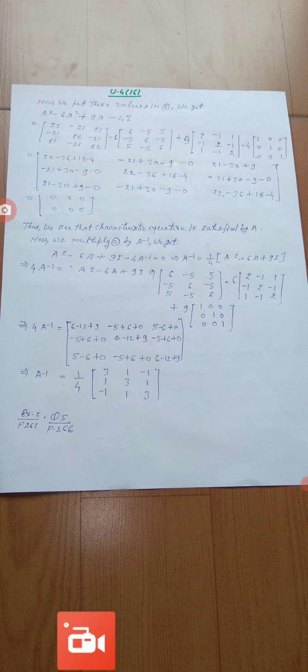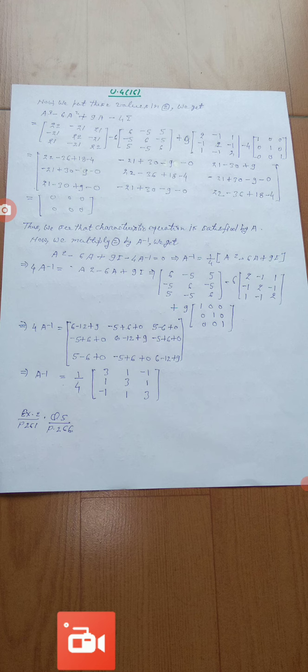Here we have A square as 6, minus 5, 5 in the first row; minus 5, 6, minus 5 in the second row; and similarly 5, minus 5, 6 in the third row.